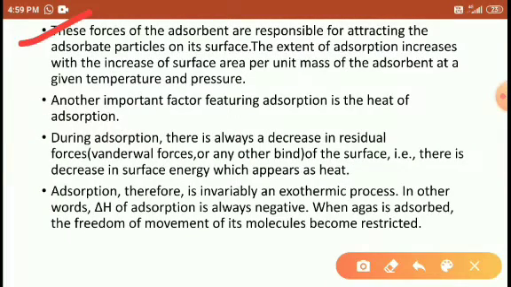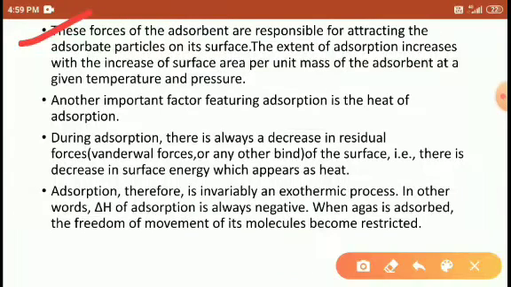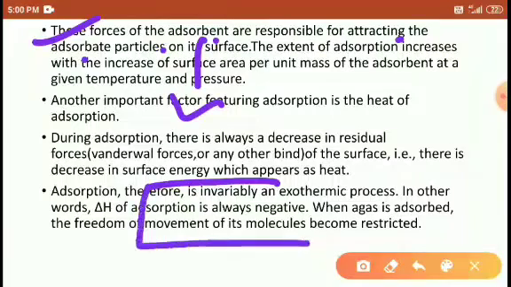The forces of attraction: the forces of the adsorbent are responsible for attracting the adsorbate particle on its surface.